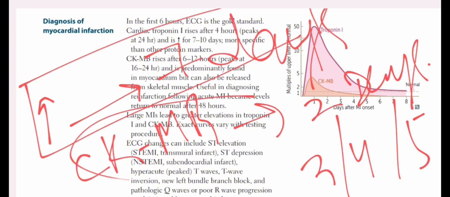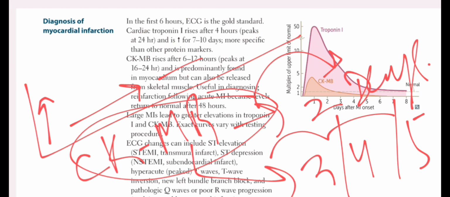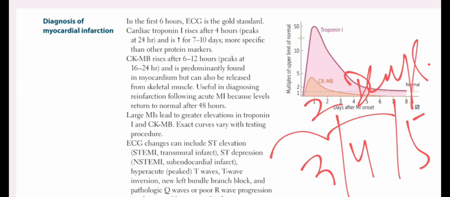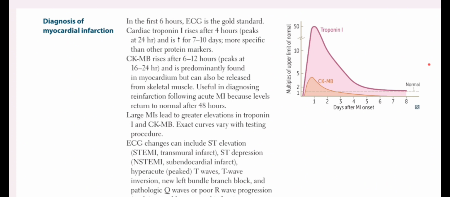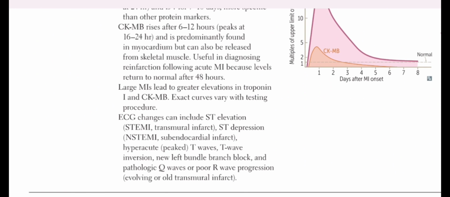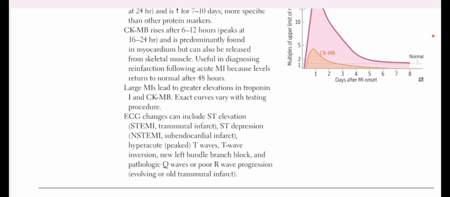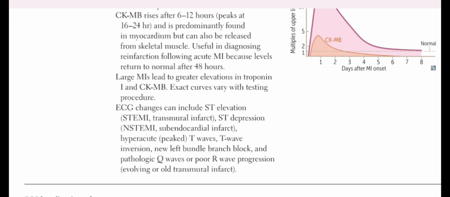However, CK-MB, which would have dropped to baseline, will now be elevated at the third day, fourth day, fifth day, and so on. So this gives us a clue that there is a possibility of reinfarction, and therefore CK-MB is considered more diagnostic in recurrent myocardial infarction than troponin I. So the larger MIs can lead to greater elevations in the troponin I and CK-MB.